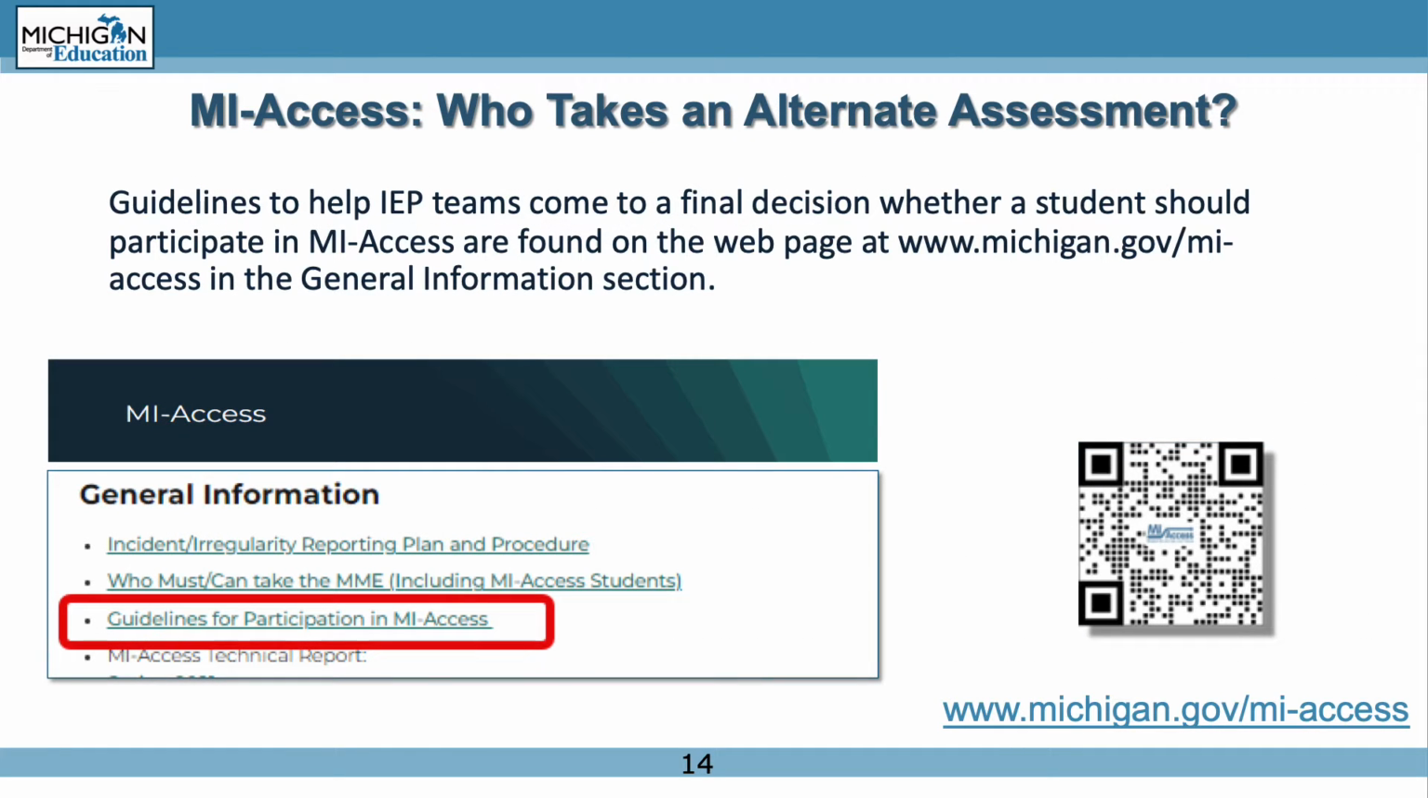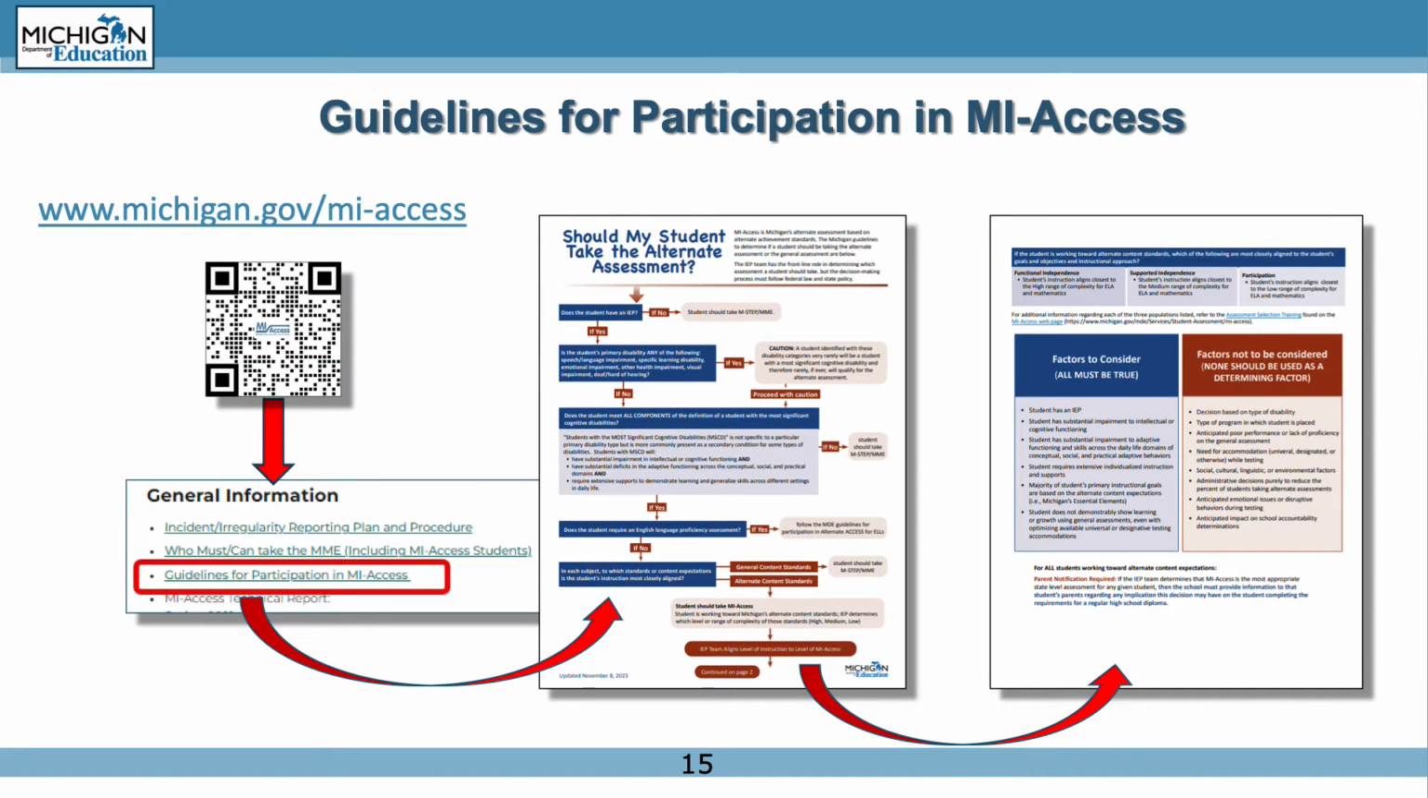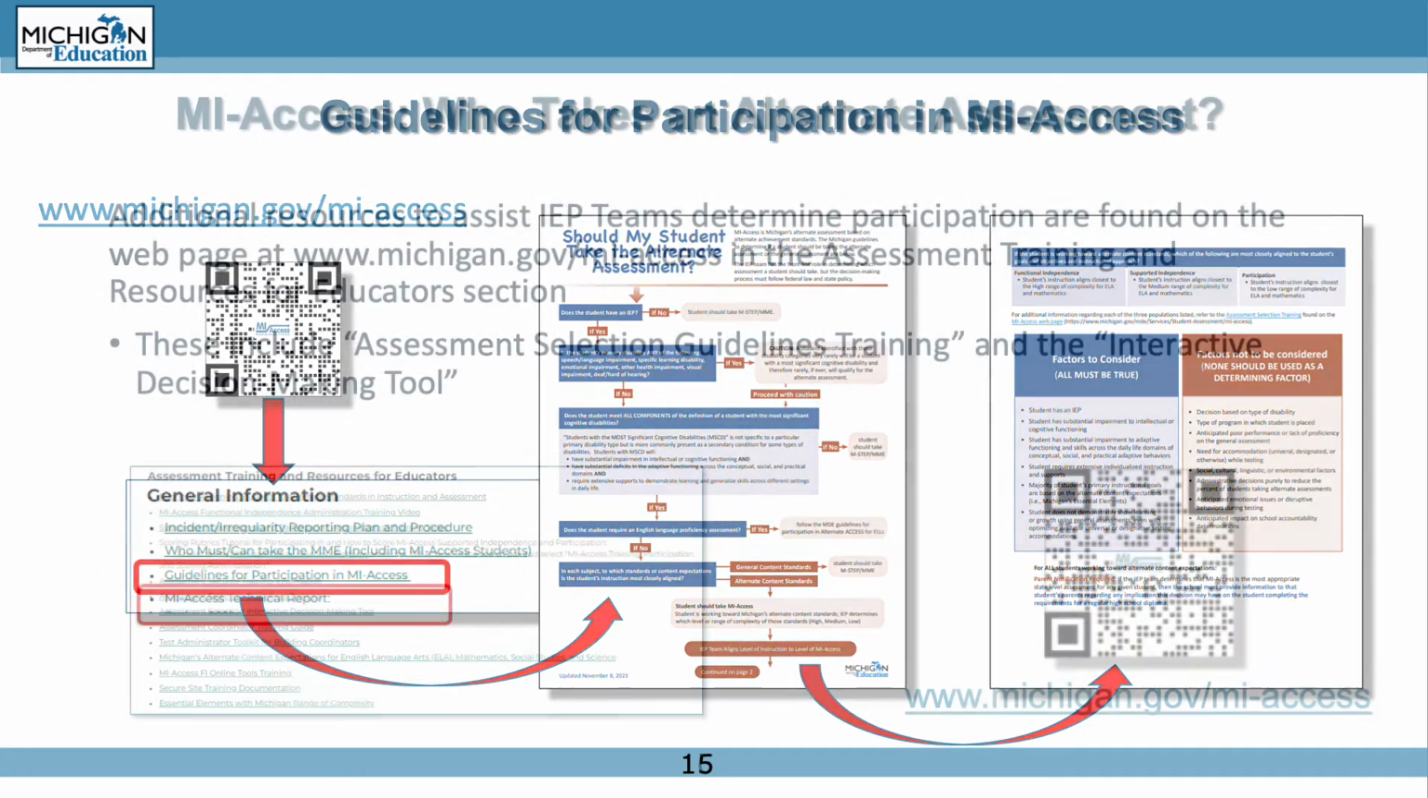Guidelines to help IEP teams come to a final decision whether a student should participate in MyAccess are found on the webpage at Michigan.gov/MyAccess in the General Information section. By following this link and QR code, you will go to the MyAccess webpage where you will find a link to the guidelines under the General Information section. This document can help identify the appropriate assessment for a student.